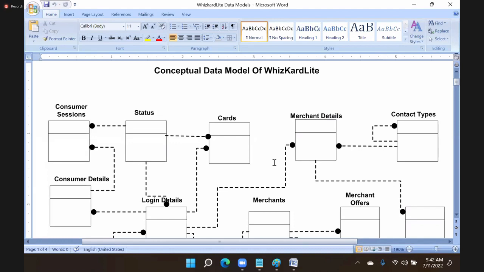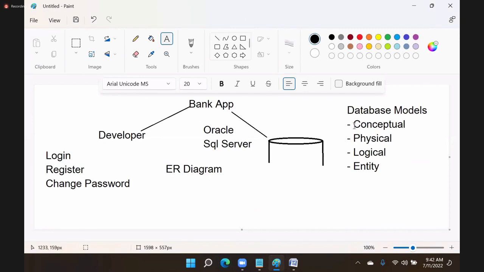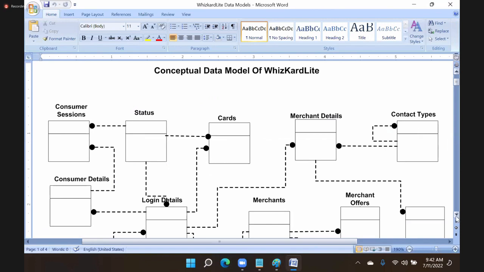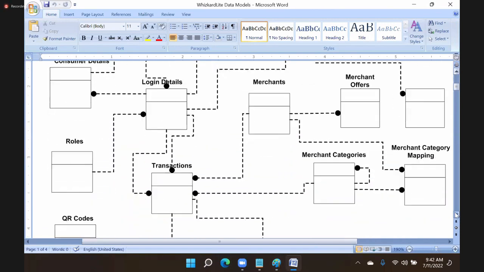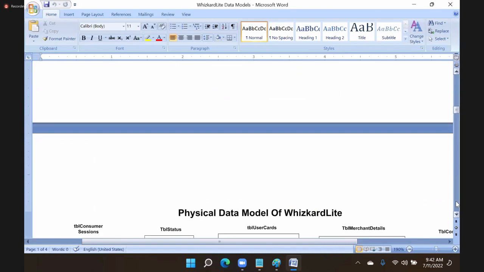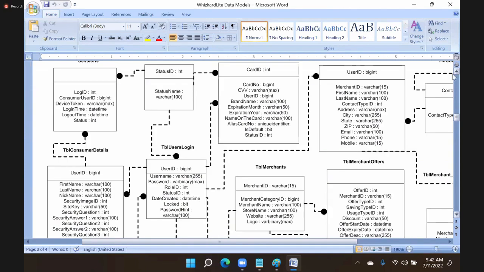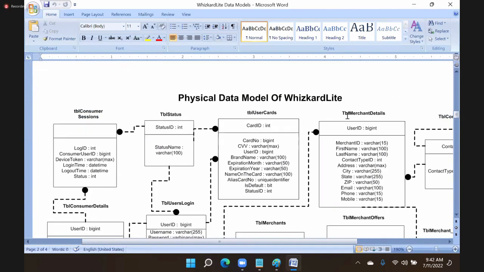The second step, after the conceptual model is ready, we will prepare the physical model. This is the physical model. It looks like this. In the physical model, we will mention the table name, field name, data types and everything.